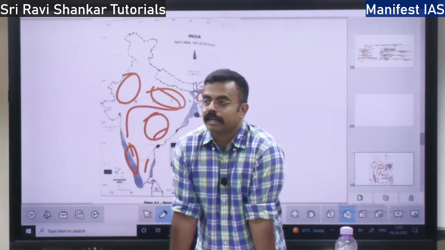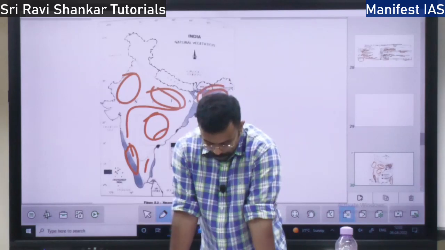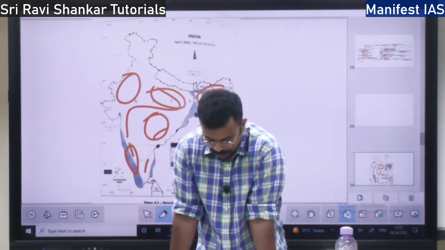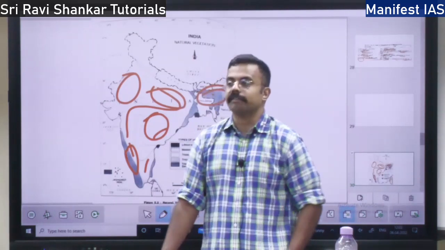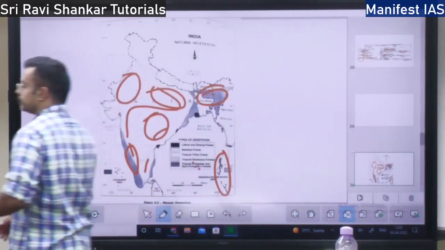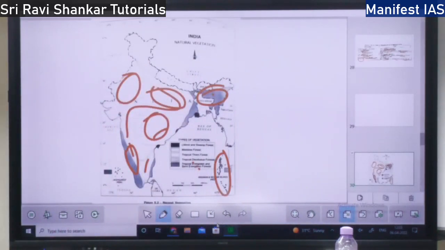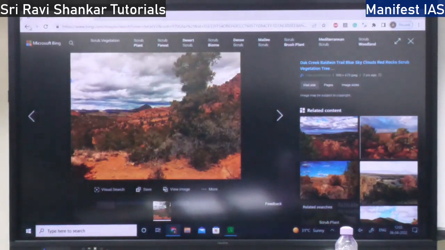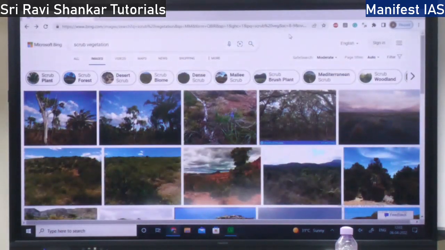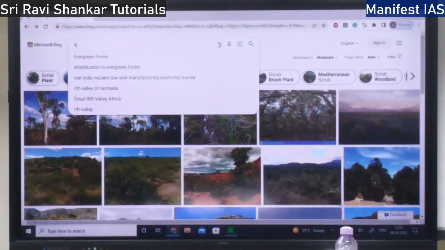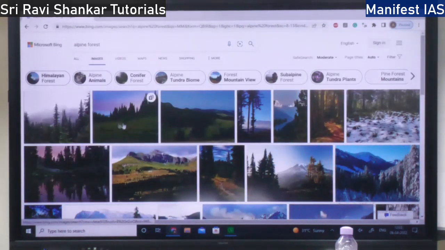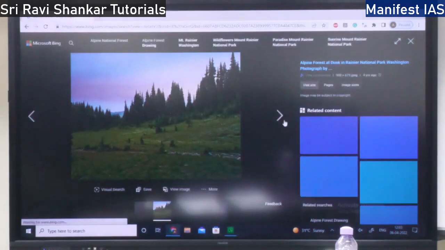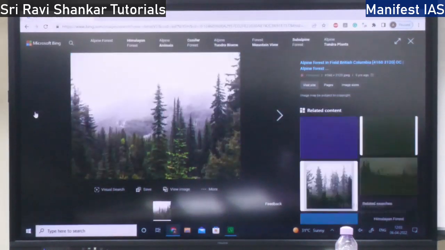Not only that, at that level you will find alpine type of forest. In the alpine region, you will find rhododendron, juniper and pine at the highest level. So I will show you what the alpine forest looks like. So this is how an alpine forest looks like. So this is alpine forest.